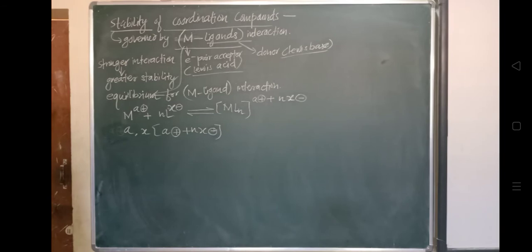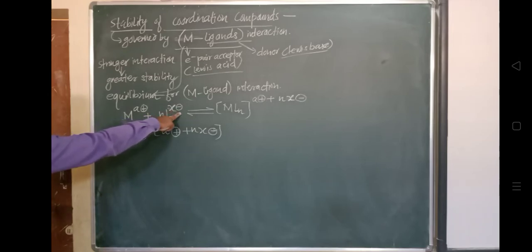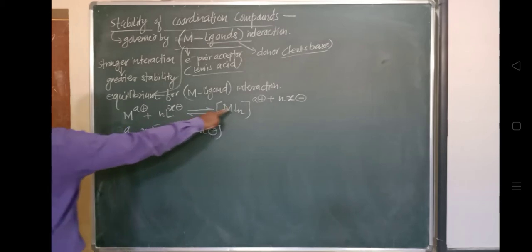So this A plus represents the charge over the metal, X minus represents the charge over this ligand, and in this way this combination denotes the charge between metal and ligand.